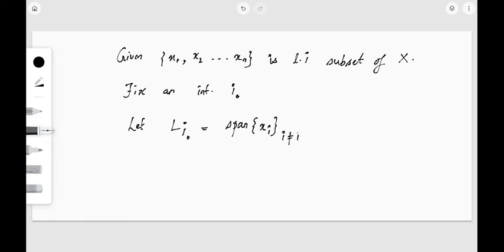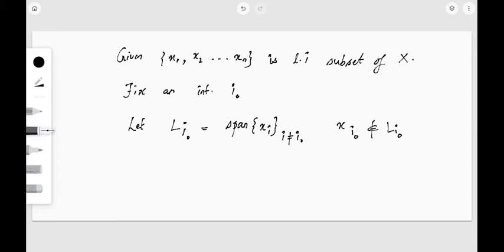Is this clear? I am fixing an integer i dot, and corresponding to this integer I am forming a set L i dot, that is nothing but the span of all these elements except xi dot. Xi dot will not be here. x1, x2, etc., up to xn, every element will be there except xi dot. So xi dot is not an element of L i dot. This is how we are forming the set L i dot.